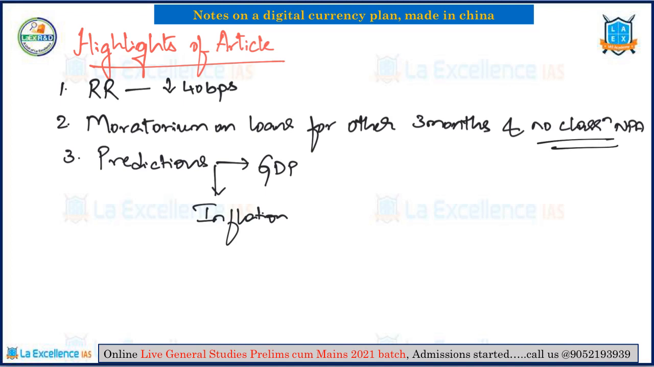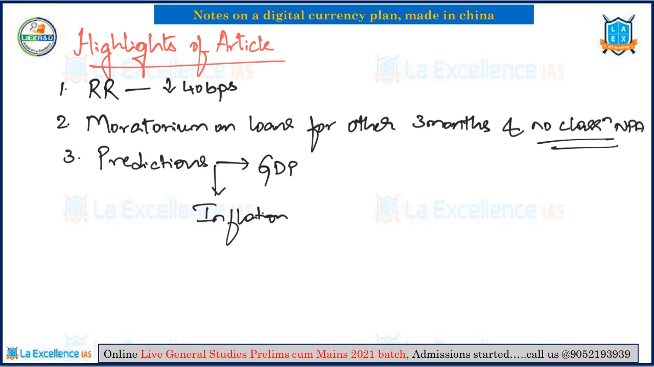Then it has also made some predictions with respect to GDP: there will be negative growth in the first half, and later, in the second half, it will improve. Coming to inflation, it will be under control in the first half, and in the second half it is expected that headline inflation would further come down. In the case of NBFC loans, considerations would be made case by case, and with respect to working capital loans, the moratorium is extended for 6 more months. So these are some of the highlights of the article.